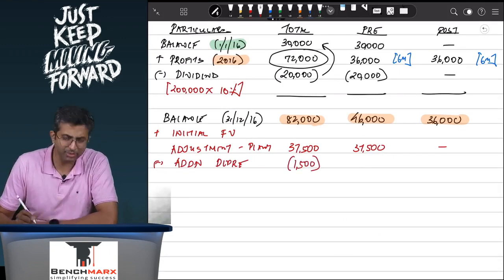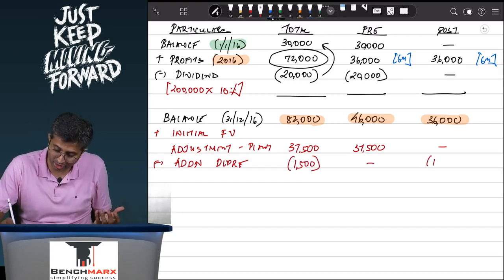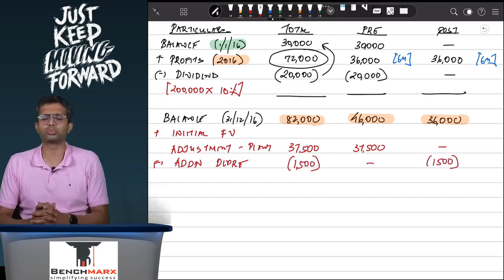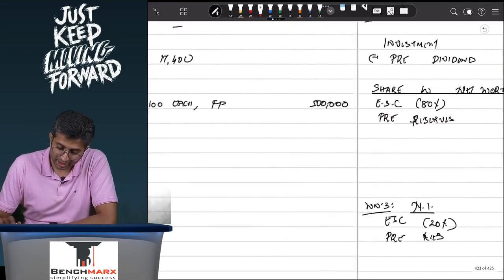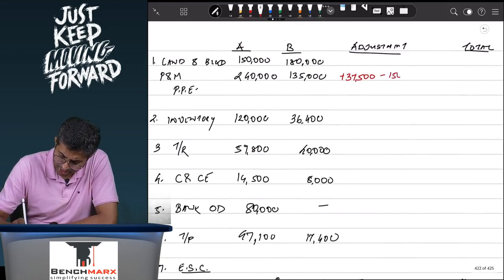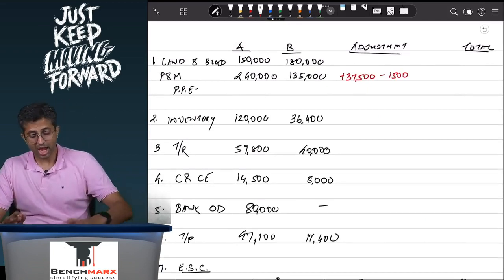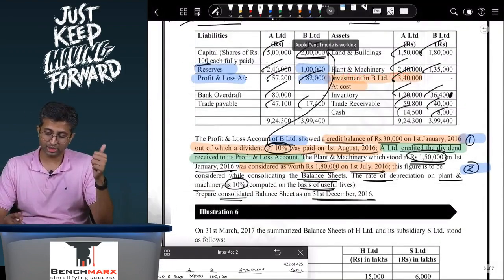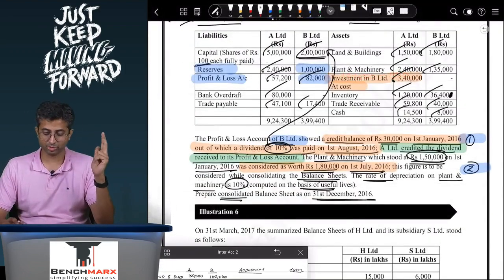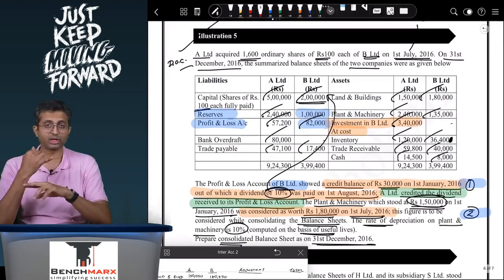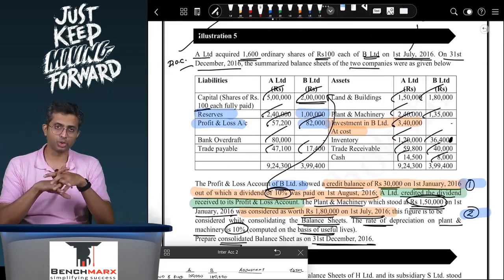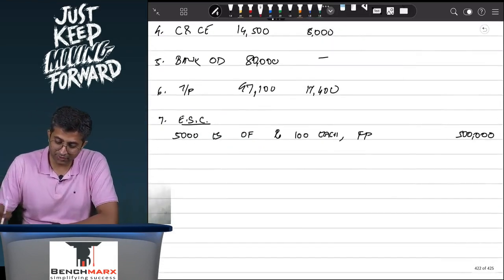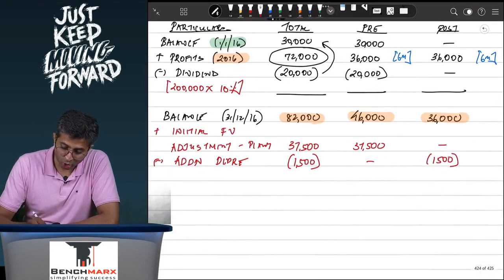It is not considered by B in its standalone books, but it has to be considered in the consolidated books, because you are telling the world that the property is worth 1,80,000, when in the standalone books it was worth 1,50,000 or 142,500, as the case may be. This is one adjustment. The second adjustment will be against plant and machinery, where you subtract 1,500. And with that you have considered the dividend adjustment, the fair value initial as well as the subsequent adjustment. Next, you look for intercompany items like trade receivables, trade payables intercompany, bills receivable, bills payable intercompany. If nothing of those are there, you are now in a position to total up the reserves.